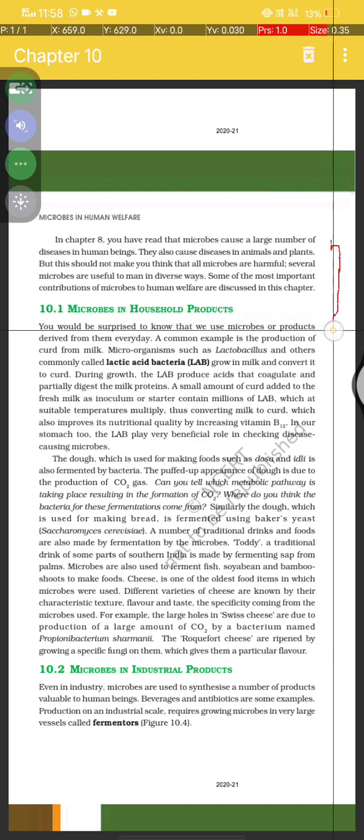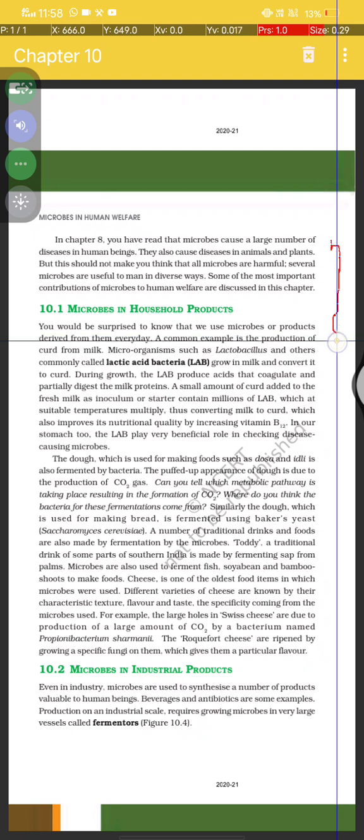Microbes in household products. You would be surprised to know that microbial products are derived in everyday life. A common example is the production of curd from milk. Microorganisms such as Lactobacillus, commonly called lactic acid bacteria, or LAB, grow in milk and convert it to curd. During growth, the LAB produce acid that coagulates and partially digests the milk proteins.